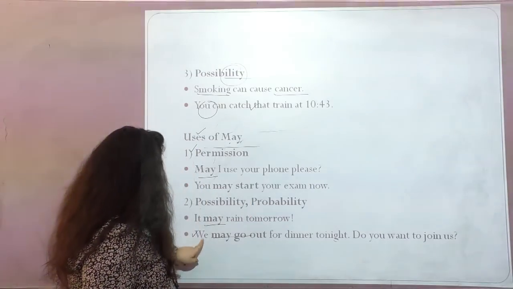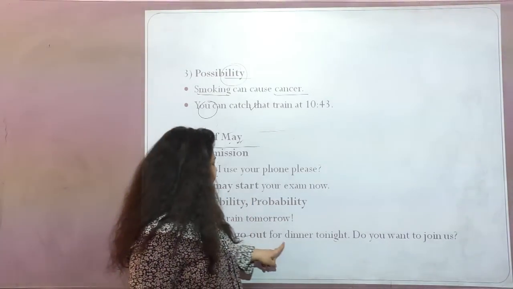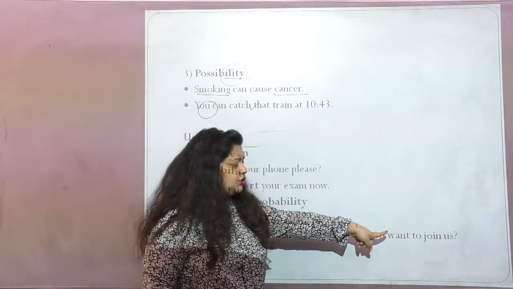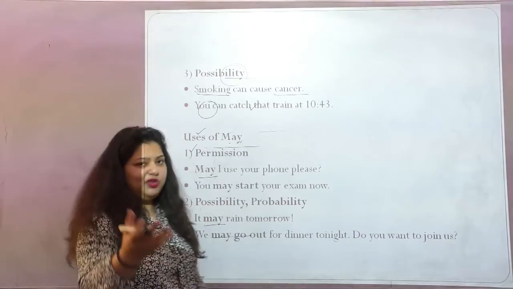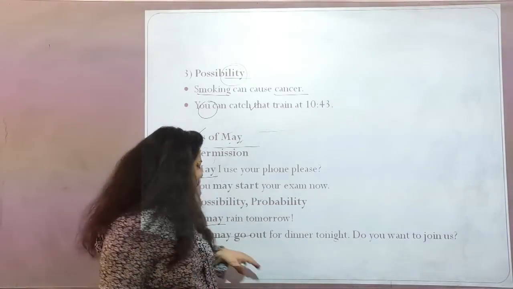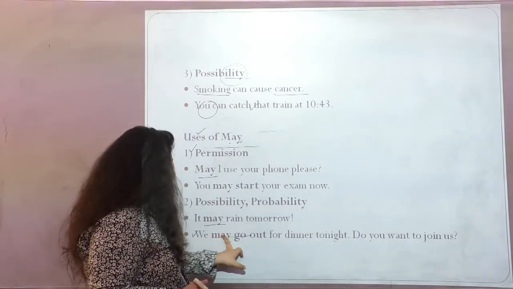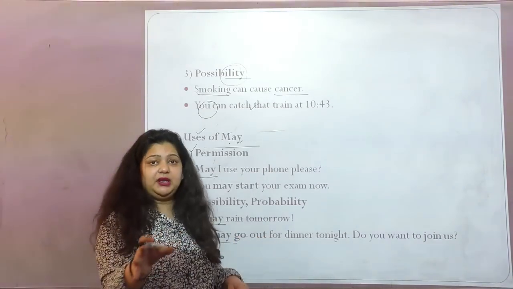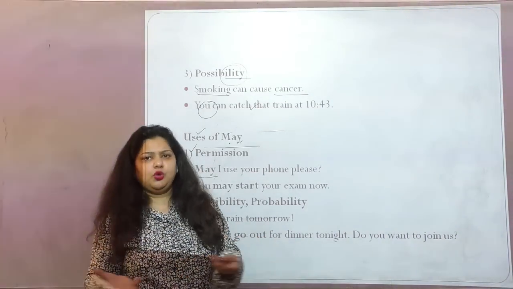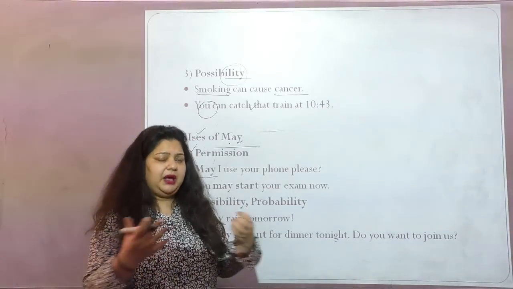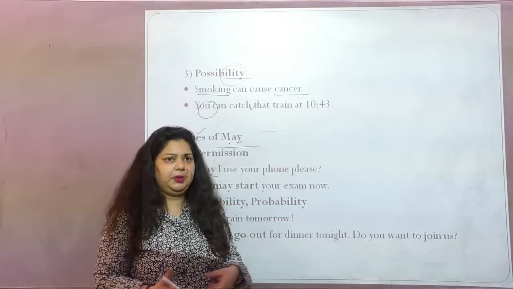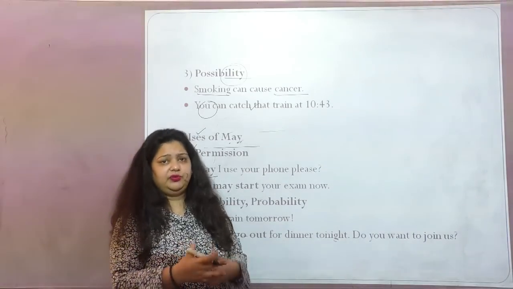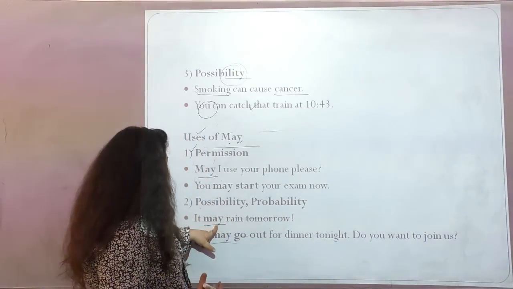Fine. Now the next sentence says, we may go out for dinner tonight. Do you want to join us? If you want to join us, you are all welcome. Okay, jokes apart, here we may go out for dinner. This is talking about my possibility that if everything goes well, maybe today I'll plan a good dinner with my friends, and maybe we'll go out and enjoy. So this is the possibility.